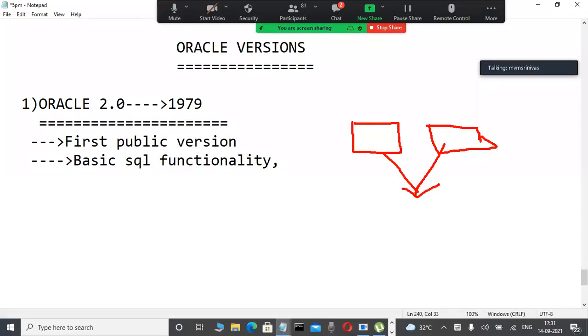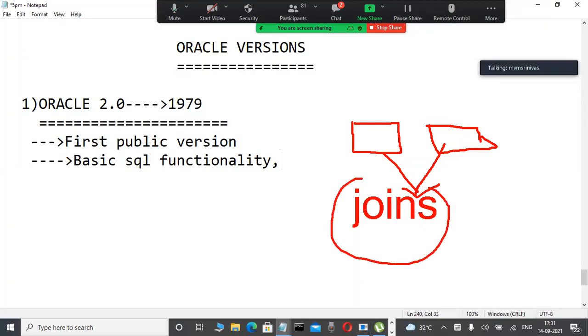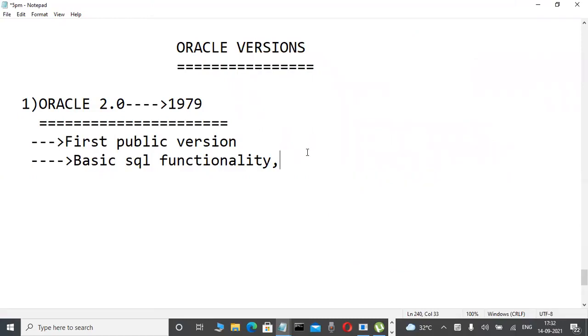Retrieving data from multiple tables is a very important concept in every relational database, on the SQL side. Joins are available from the first version onwards. Equi join, non-equi join, self join, outer join, left outer, right outer, full outer, natural; so many joins are there. Joins, that's the terminology. Don't worry about what joins are; in our course we are learning them.